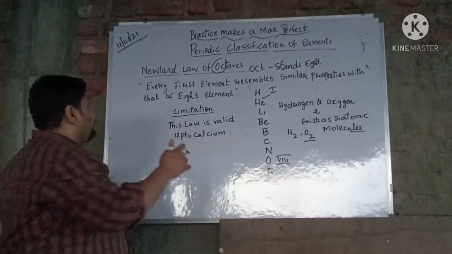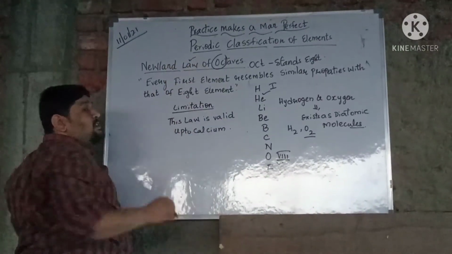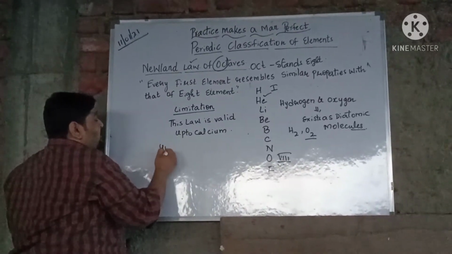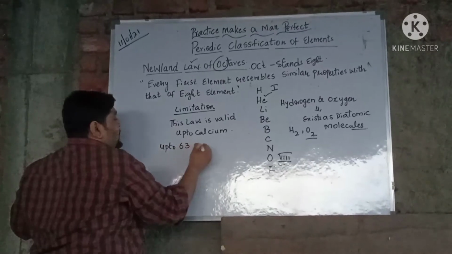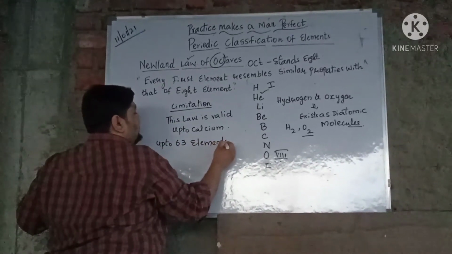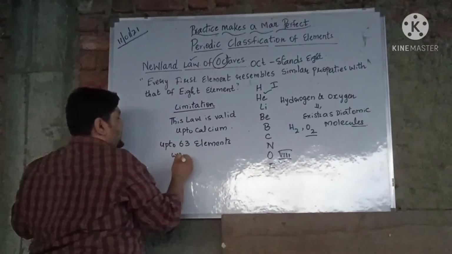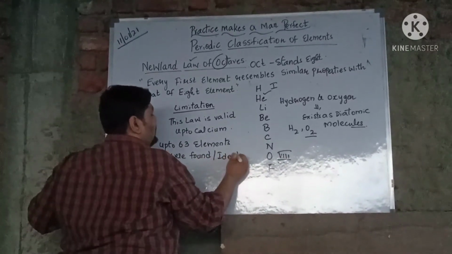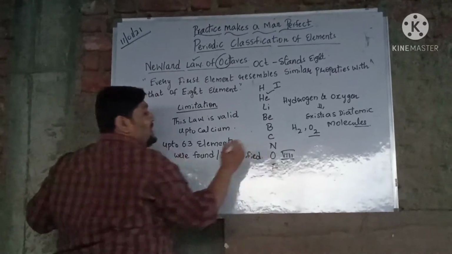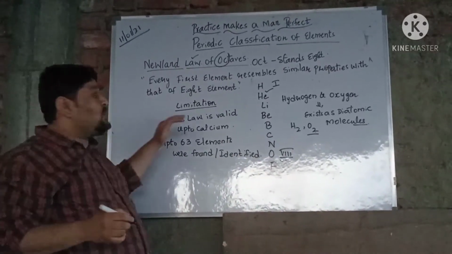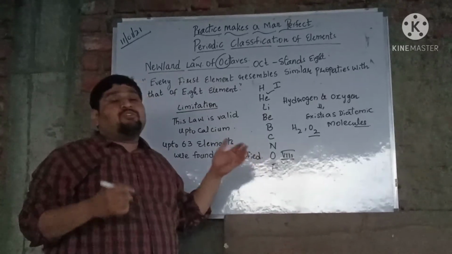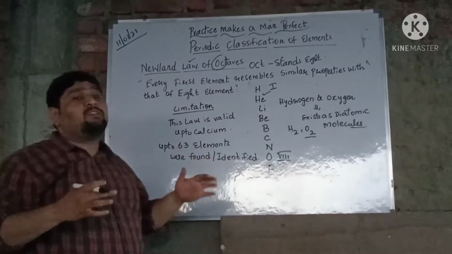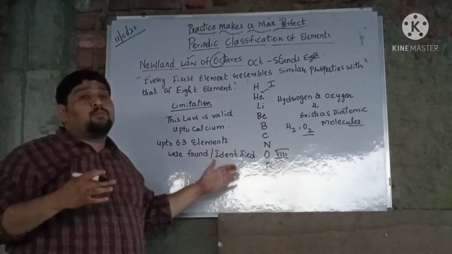So that is one. And when Newland's octave law was proposed, up to 63 elements were identified. So up to this time there were 63 elements found, or identified. Basically we are starting with the classification of elements, because overall we can't say that all the existing elements were known up to that extent.